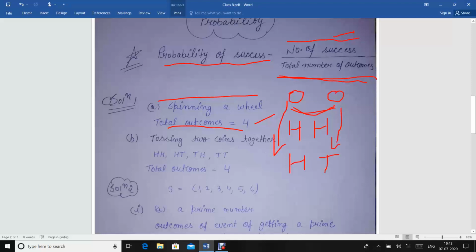The next probability is, for the first coin there will be tail, and for the second coin there will be head, and the last is that for both the coins there will be tail and tail. See, if you are tossing two coins together, there are four possible outcomes, that for both the coins,